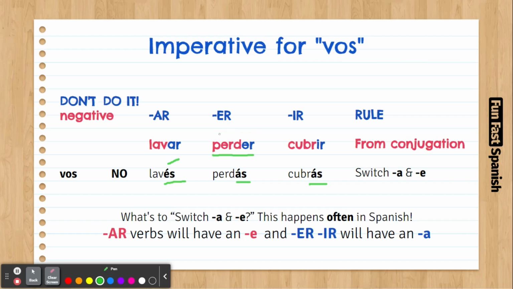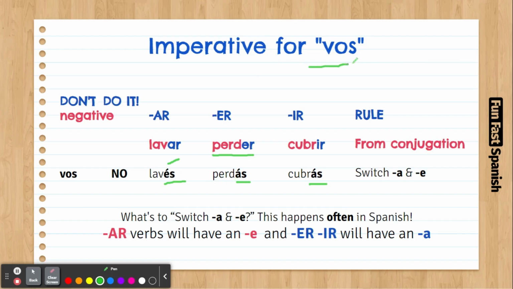Remember, in vos that never happens. Perder, so you say perdás, yeah, no perdás. Why? Because it doesn't have the irregularity. Yeah. Vos perdés. It's like you lose. That's how you say it. In tú it's tú pierdes. But with vos it's vos perdés. And that's why here we use no perdás.